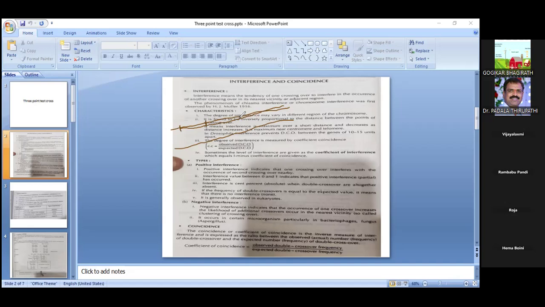These chromosomal maps are useful to construct the genetical maps of any organism. How many linked genes are there? What is the distance between these two genes? And the order of the genes is also very important. For example, gene A is here, gene B is here, and then gene X is here.